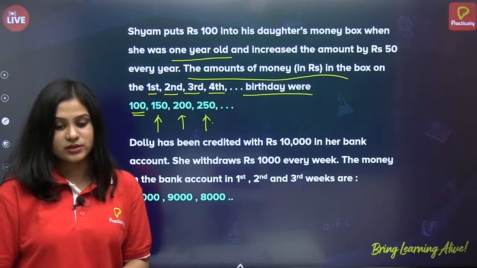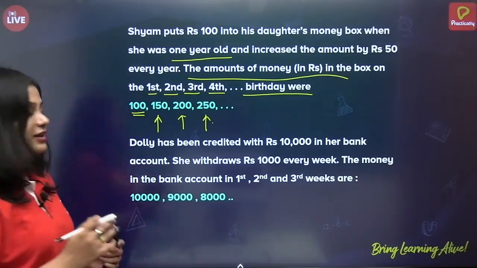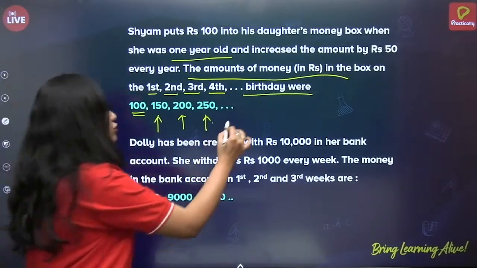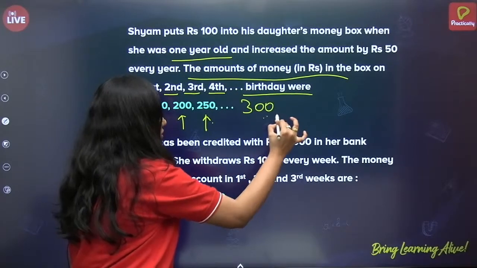All right. 300. Very good. Technology video. Okay, very good, Manisha. Very good. 300 rupees. Correct. Keep it up.